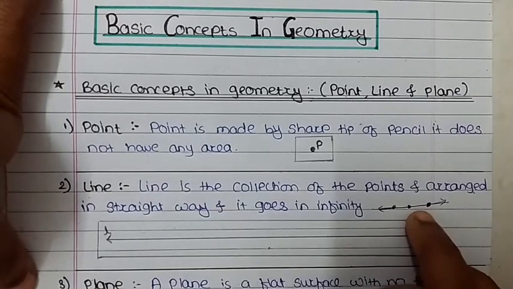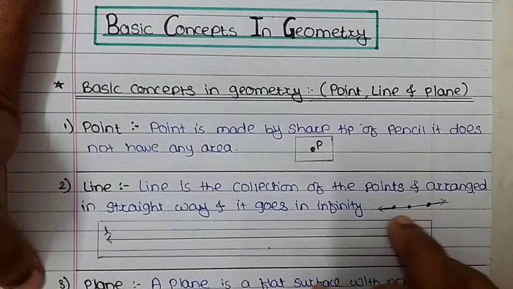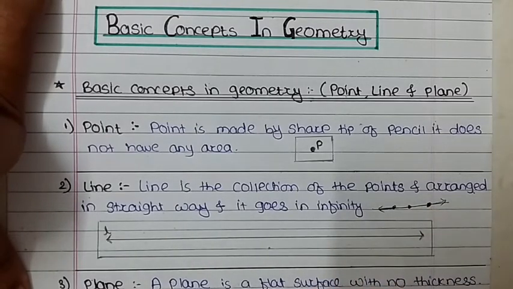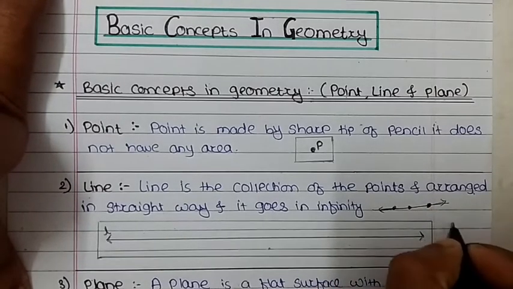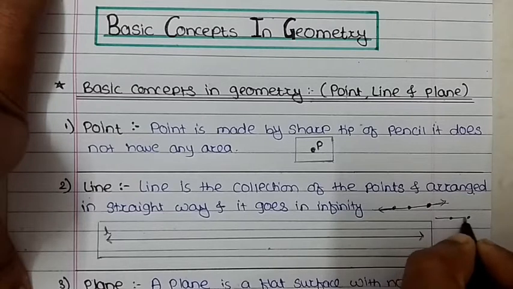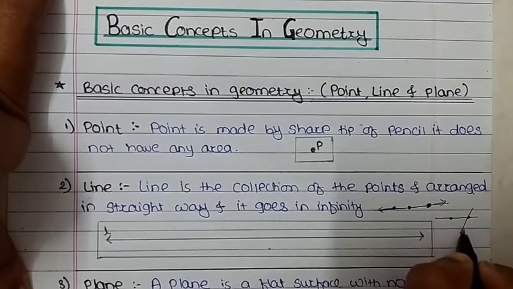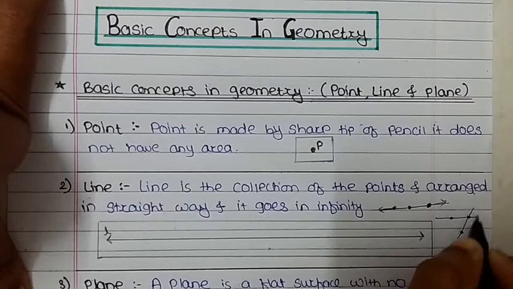These points are arranged in straight order. You should draw the line with the straight points only.